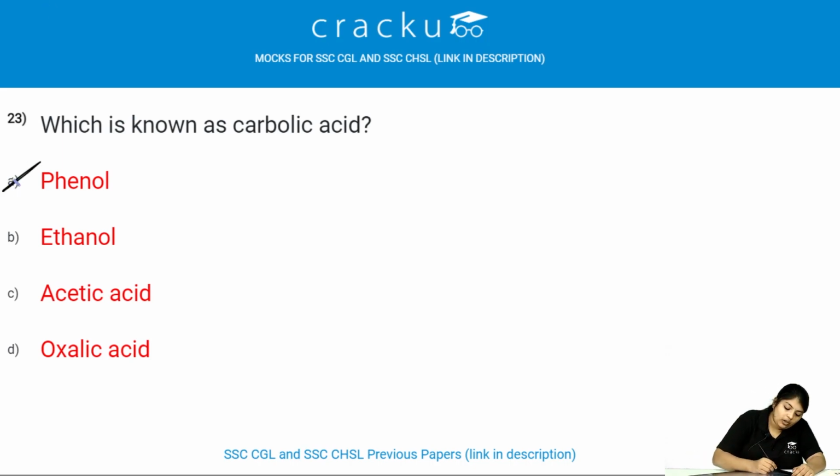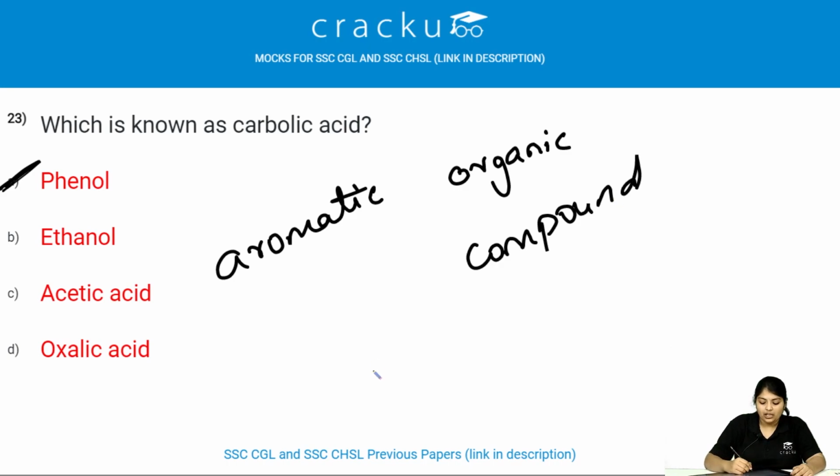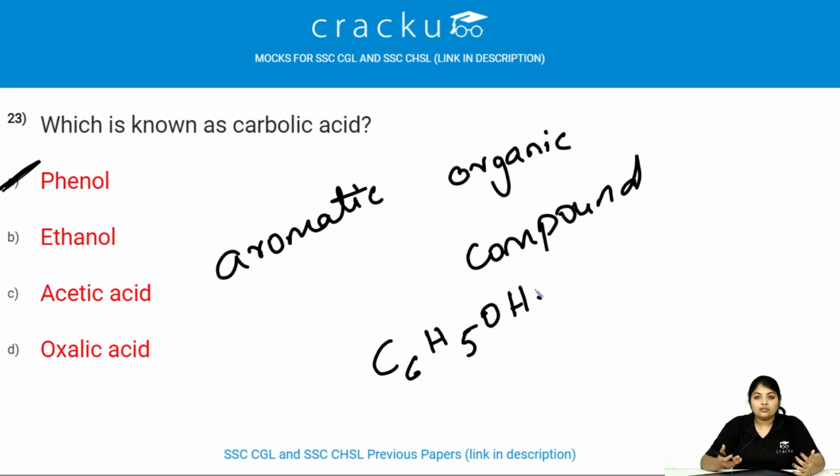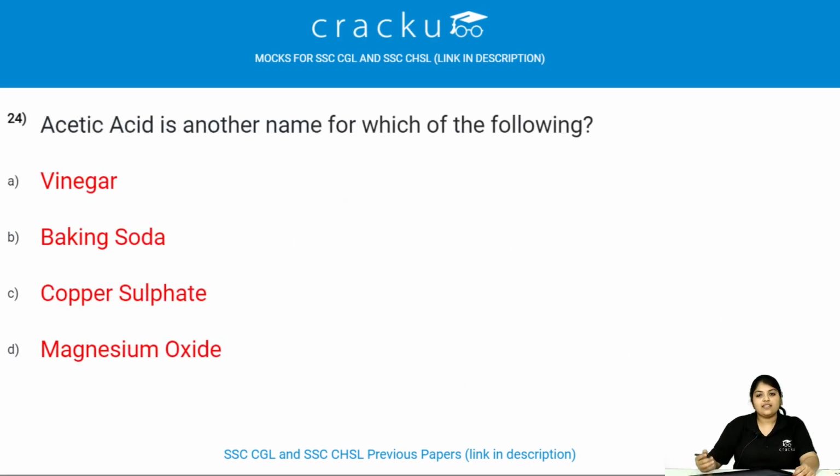Phenol is known as carbolic acid. It is an aromatic organic compound. Its formula is C6H5OH, and this molecule consists of a phenyl group, that is C6H5. This is the phenyl group, and it is bonded to a hydroxy group, further forming C6H5OH, which is called carbolic acid. Let's see the next question.